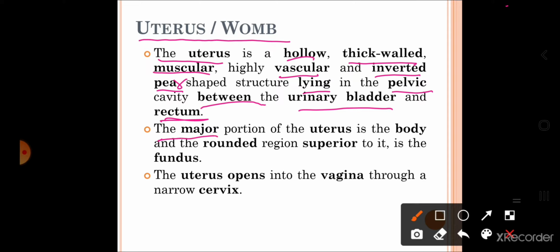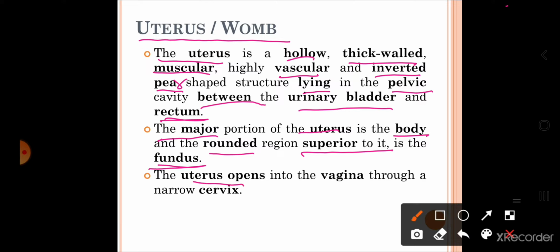The major portion of the uterus is the body, and the rounded superior region is called the fundus. So these are the different regions of the uterus. The main portion of the uterus is called the body, and on the superior region of the body is a rounded structure called the fundus.